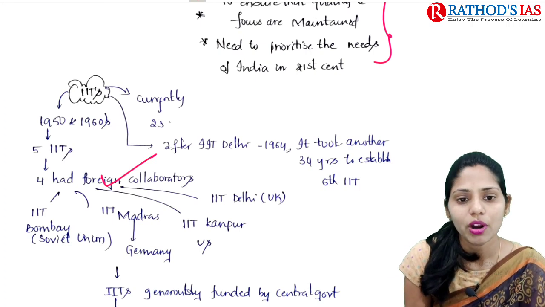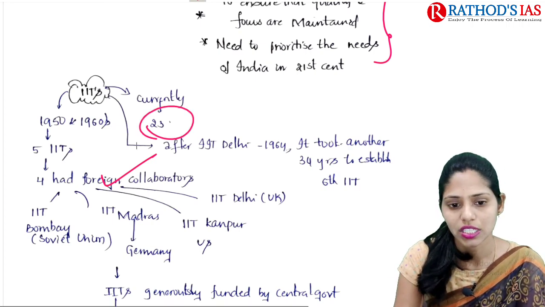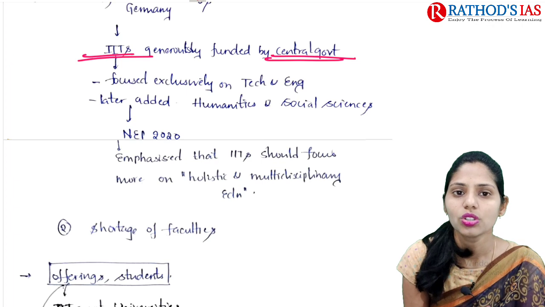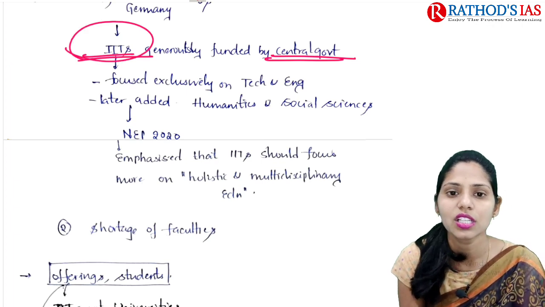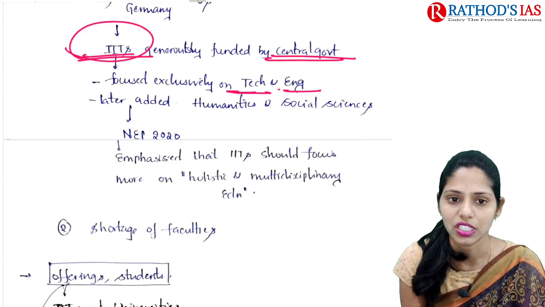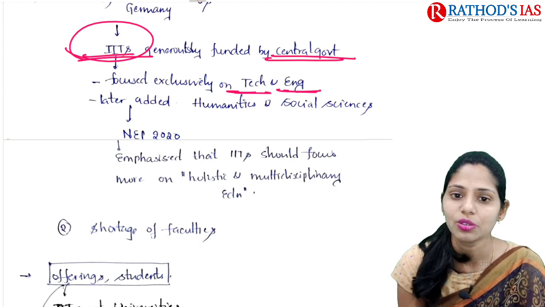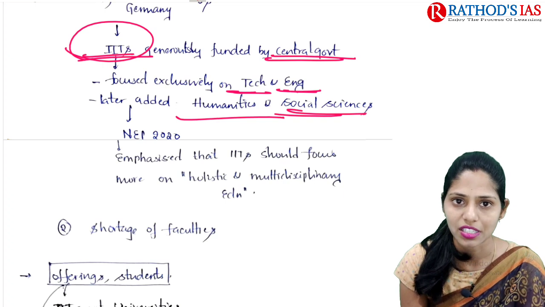Currently there are about 23 IIT institutions in India. These IITs are generally funded by the central government. They mainly focused exclusively on technology and engineering. Later there was an extension into different fields like humanities and social sciences.